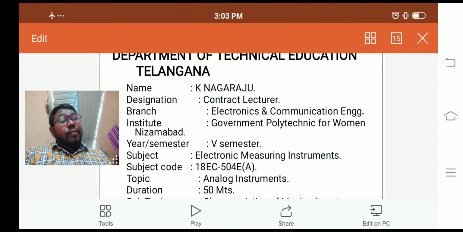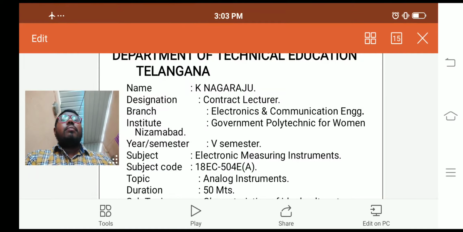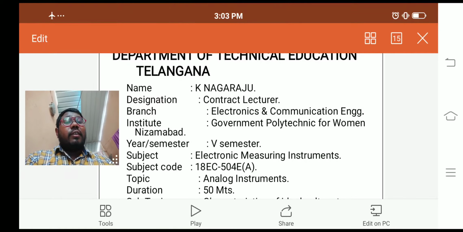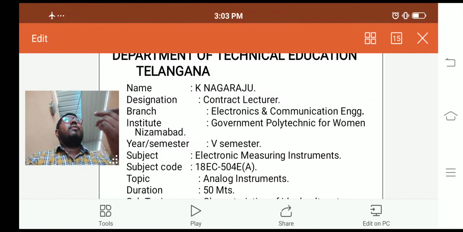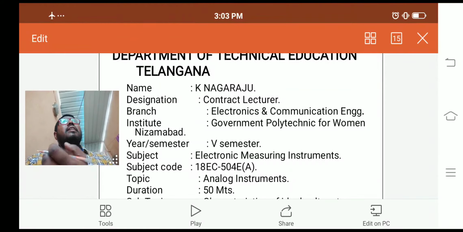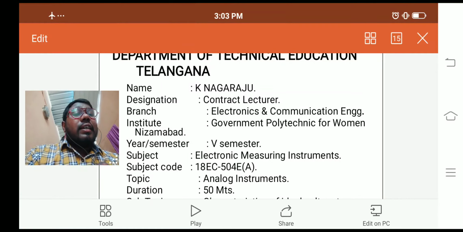And also efficiency. That means whatever measuring instrument we are using must provide an efficient output. Efficient output can be provided with the help of our measuring instrument. Then we also have different types of parameters while measuring any type of instruments. Those are the things we have to consider while discussing the measuring instruments.